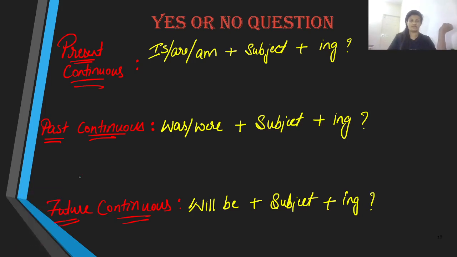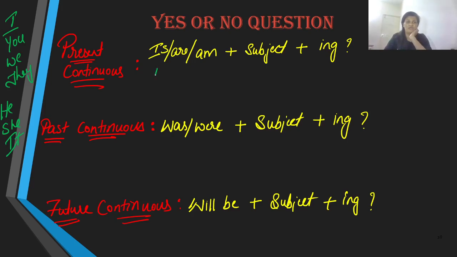Now let us move to examples. If I take the subjects, the plurals formula applies in present and past continuous. I, you, we, and they, and he, she, and it. We begin with the auxiliary. If we are going to use the subject I, the auxiliary is am.